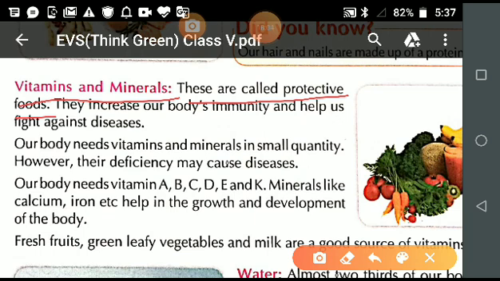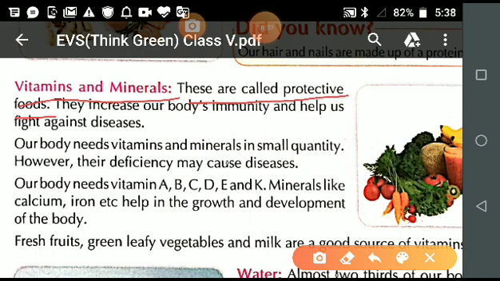Answer number 1, the main nutrients of the food are carbohydrates, fats, proteins, vitamins and minerals. Is it clear?